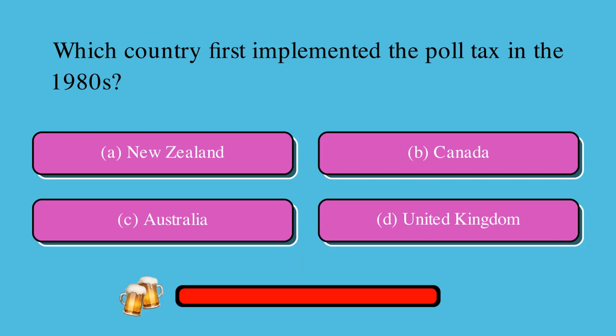Which country first implemented the poll tax in the 1980s? Is it A, New Zealand, B, Canada, C, Australia, or D, United Kingdom? The correct answer is D, United Kingdom.